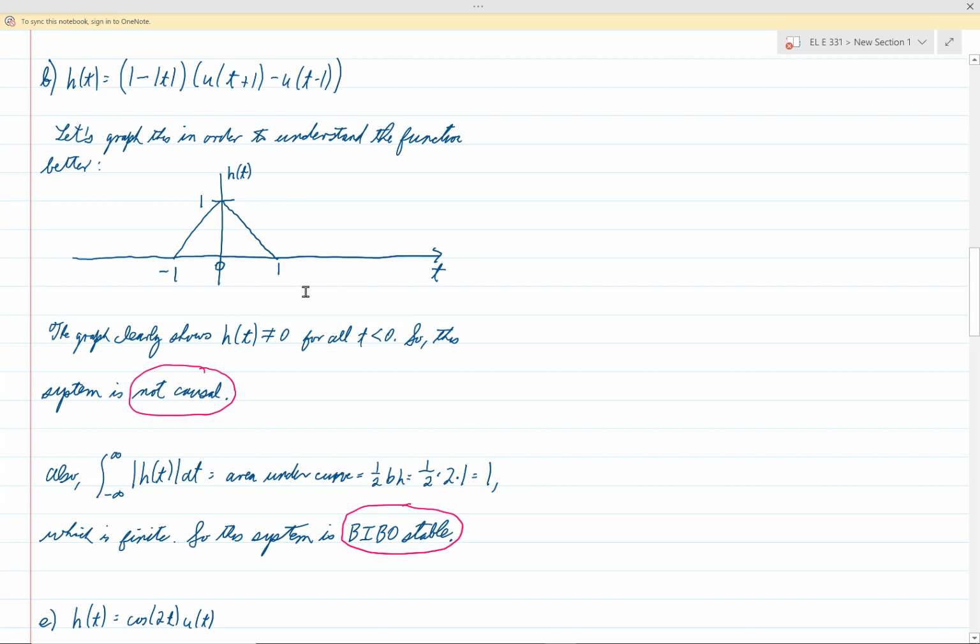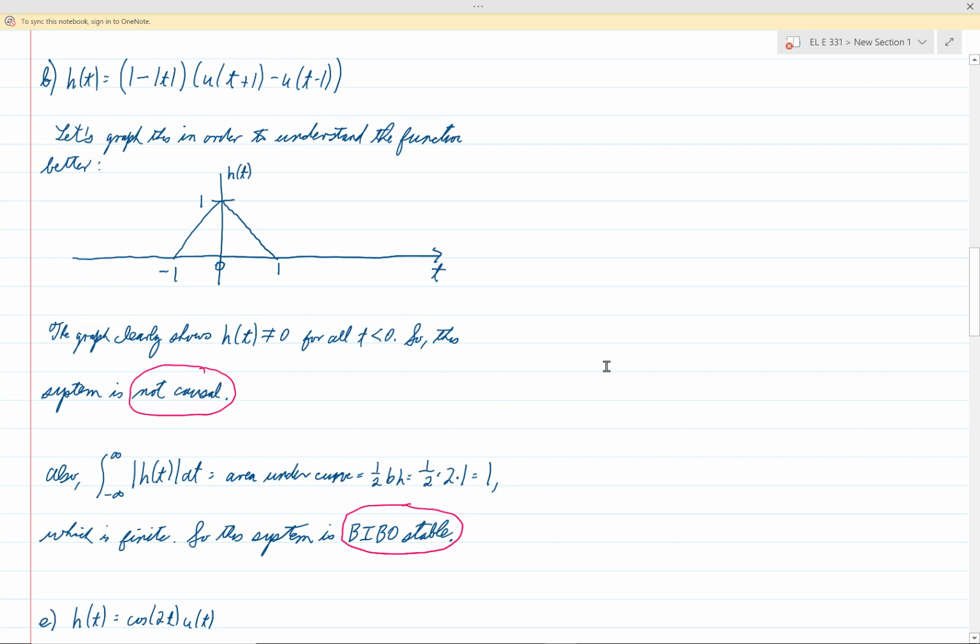Is this causal? Clearly it is not causal, because h of t is not equal to 0 for all values of t less than 0. Here we have these values of t less than 0 here, but we see that the corresponding values of h are not equal to 0. So this is not a causal function.